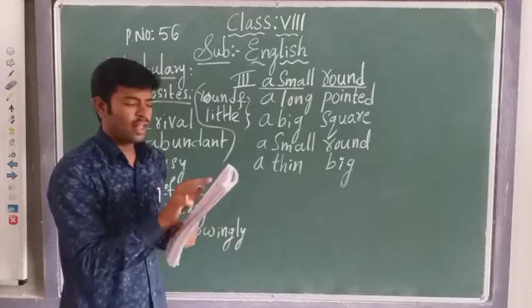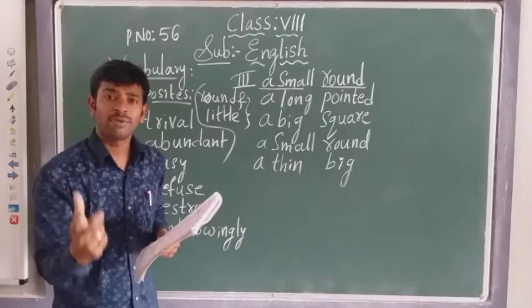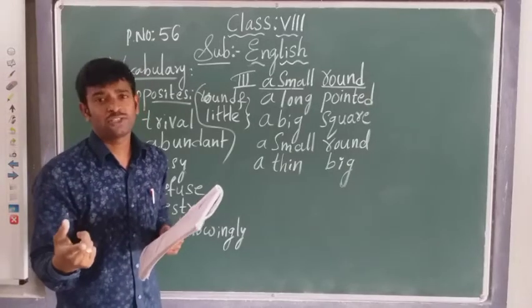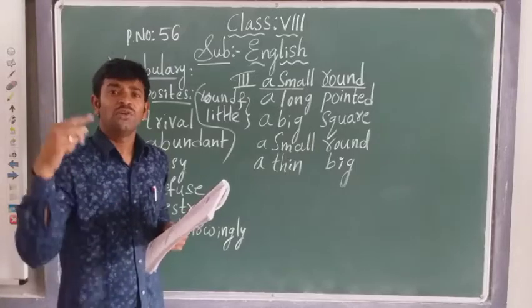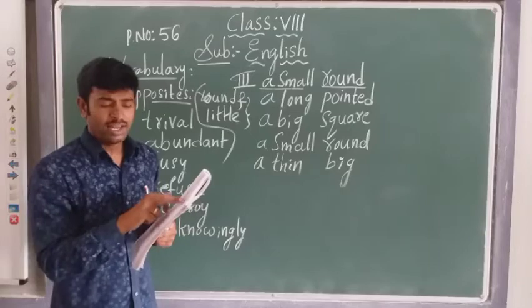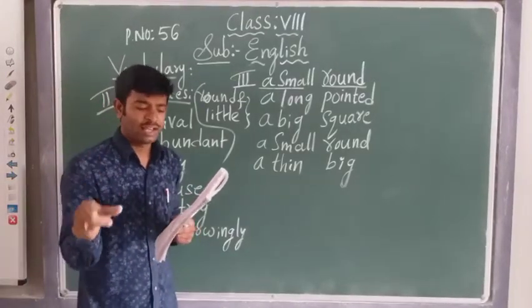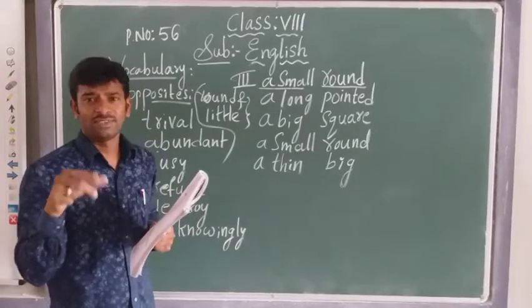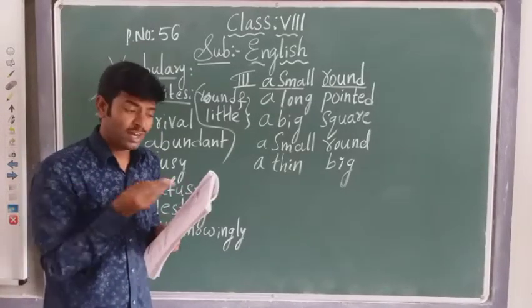A small and the round. Both of them are what here? Adjectives. How the table is? What is the meaning of adjective? What is the definition of adjective? Adjective is the word which qualifies a noun. Here, table is the noun. Name of the thing here. Table is the name of the thing which the adjective qualifies. Yes or no? Table is the noun. How the table is? The adjective word comes here.